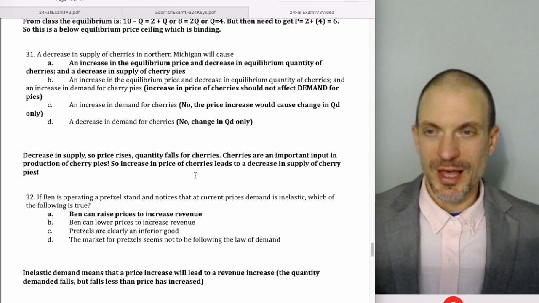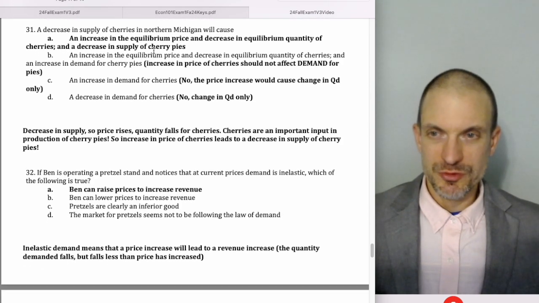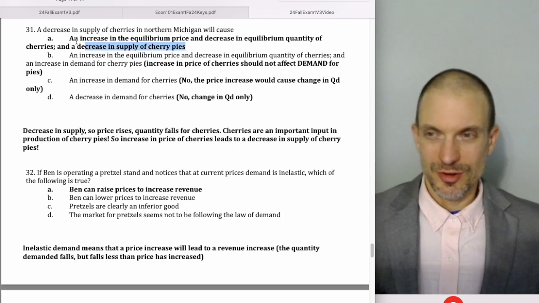A decrease in the supply of cherries in northern Michigan will cause, so we're going to get a leftward shift in supply of cherries. So that'll definitely give an increase in equilibrium price and a decrease in equilibrium quantity of cherries, and a decrease in supply of cherry pies. Why? Because an increase in the price of an important input, cherries, is going to decrease the supply of cherry pies. Increase in demand, so the correct answer is A.